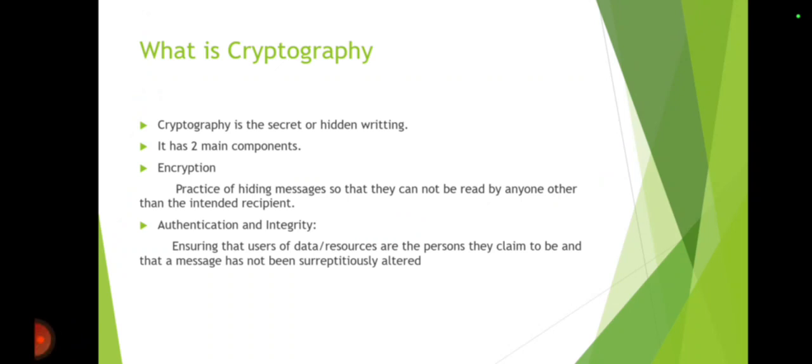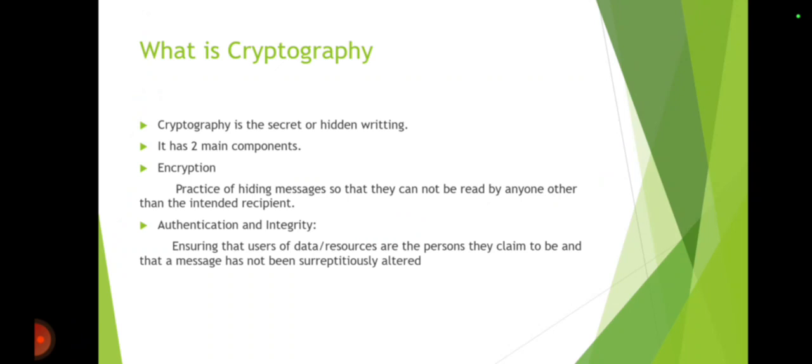What is cryptography? In general, cryptography is about constructing and analyzing protocols that prevent third parties or the public from reading private messages. So it is actually the secret of hidden writing that only a sender and a receiver can understand. Cryptography has two main components: encryption, and authentication and integrity.